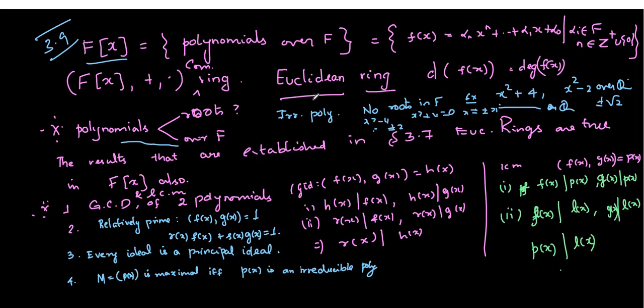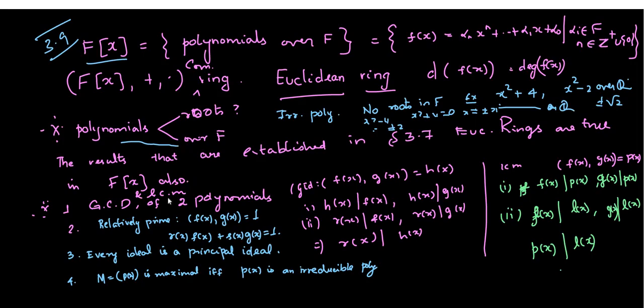F[x] is a Euclidean ring, so all those results mentioned in section 3.7 hold good in the case of F[x] also. There are a lot of results, but these are the main results that will be used quite often.